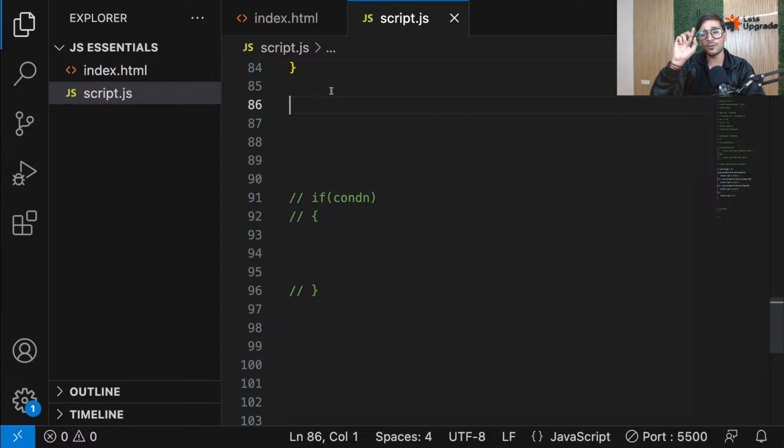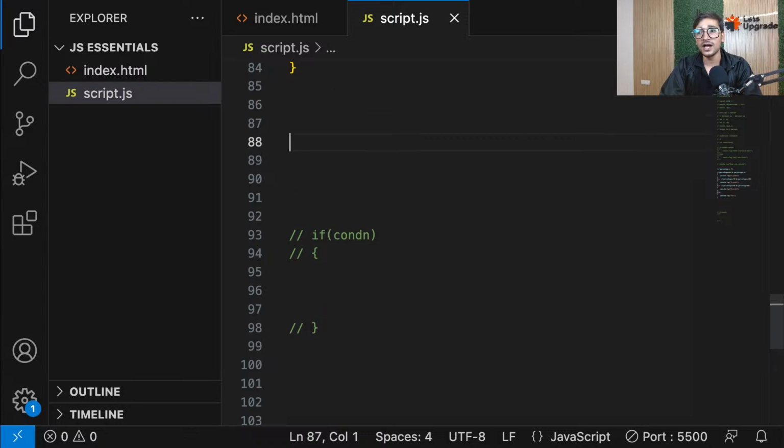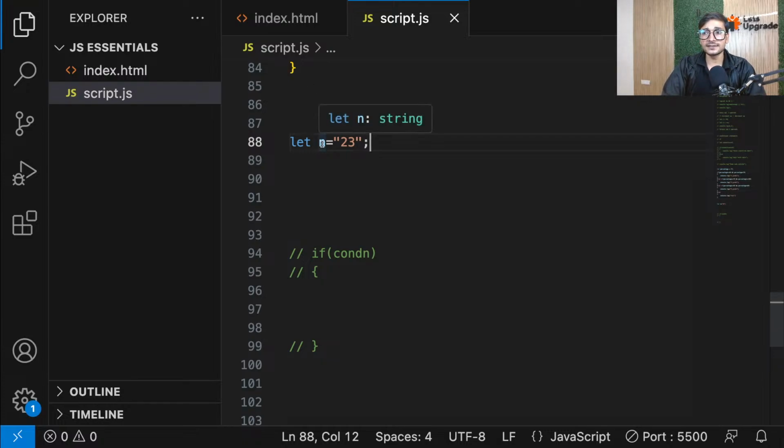So let's go, guys. Let's talk about the last thing for today. That is going to be how to convert your data depending on the needs, okay? So now let's have a variable like this. Let n equals 23, but now it is inside a string. So now if you see, this n is a string. Now what if you want to convert it to a number?